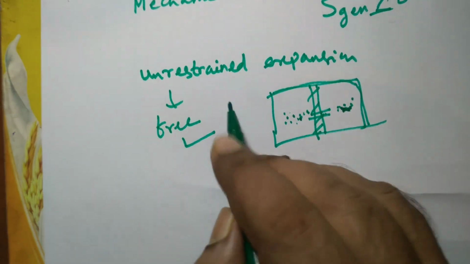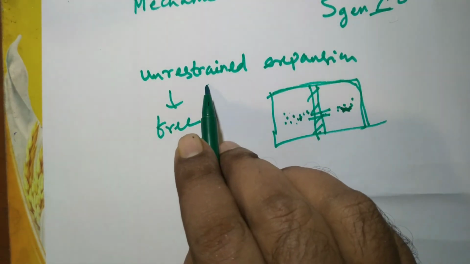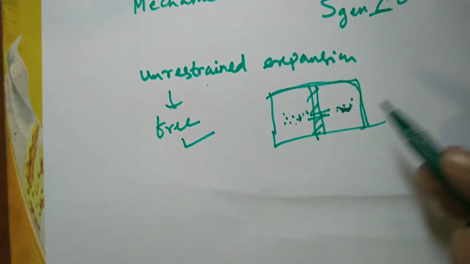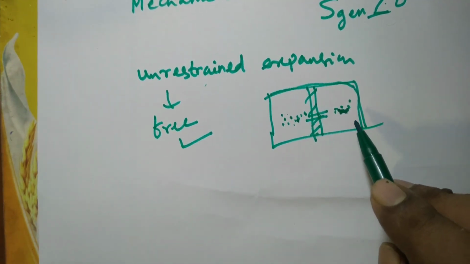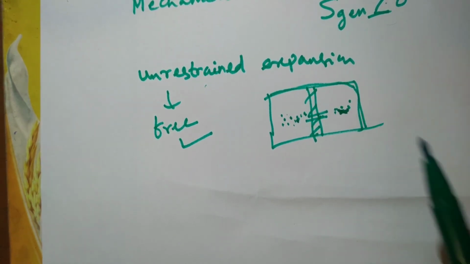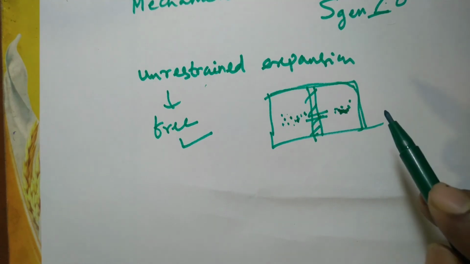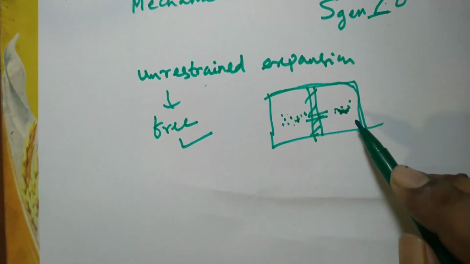So unrestrained expansion, or free expansion, is irreversible. That is applicable both for mechanical aspects as well as for your daily life. So entropy should be minimized in your daily life, both from a personal perspective as well as from a social or national perspective.